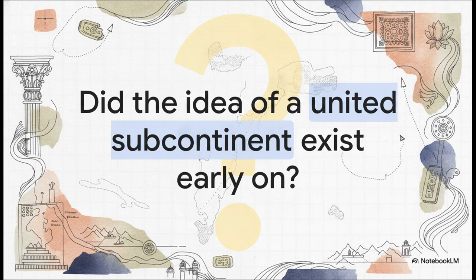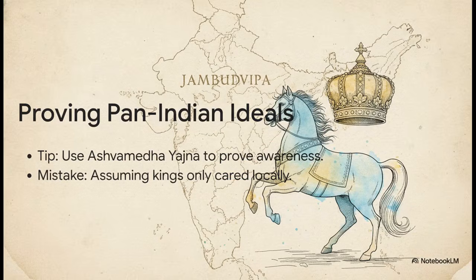Let's do one more quick check on your understanding here. Think about political continuity. Did the idea of a united Indian subcontinent actually exist back in early history? Or is that just a modern invention? Oh, it absolutely existed. For your exams, please don't fall into the trap of assuming ancient kings only cared about their immediate surroundings. You can literally use terms like Ashvamedha Yajna, Chakravarti Samrat, and Jambudvipa as proof. These terms show that there was this constant, enduring aspiration for a politically integrated subcontinent. They were very aware of the bigger picture.